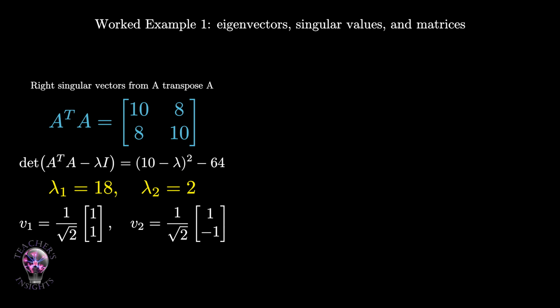These are the right singular vectors. They become the columns of V. So V equals the matrix whose first column is 1 over the square root of 2 times (1, 1), and whose second column is 1 over the square root of 2 times (1, negative 1).